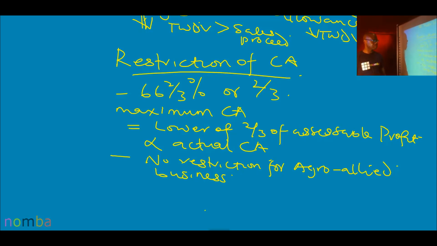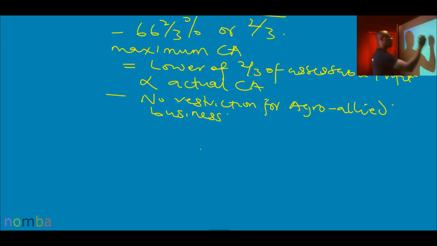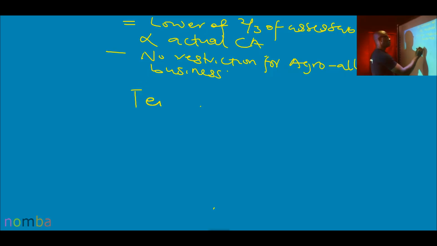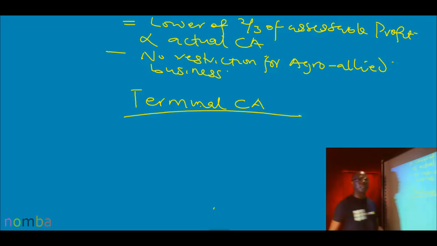Let's look at terminal capital allowance. For terminal capital allowance, we are saying there's some amount of capital allowance that might not be able to be absorbed because the business is in its last year. The business is on cessation. Unabsorbed capital allowance in the year of cessation is regarded as terminal capital allowance.